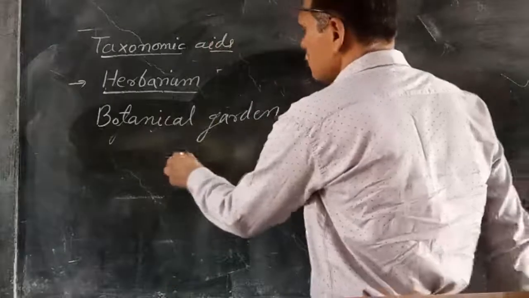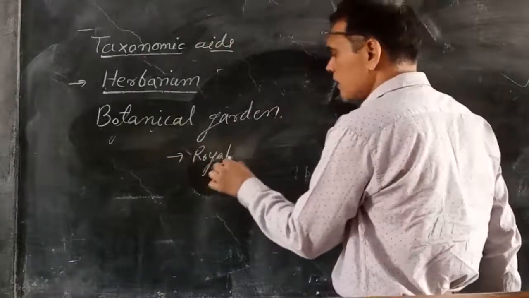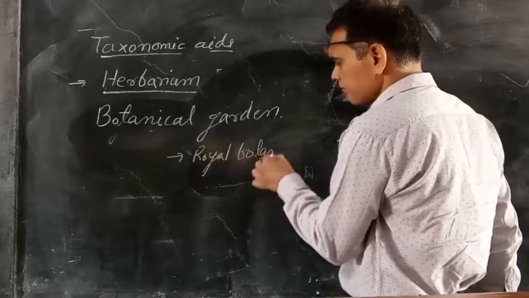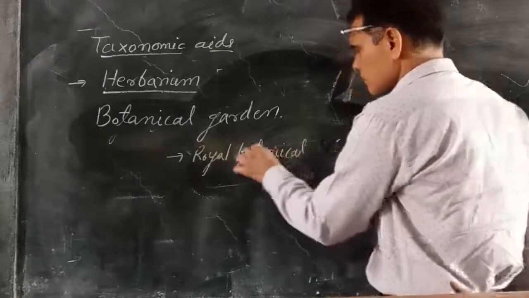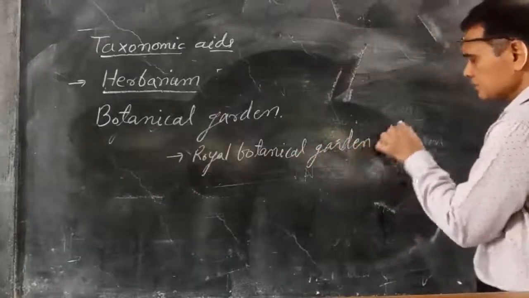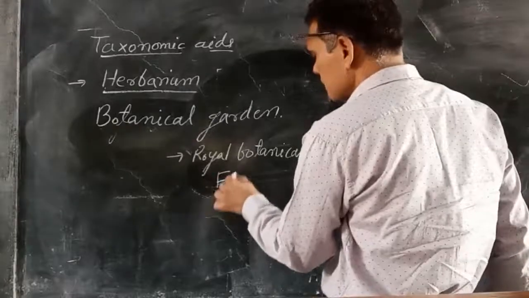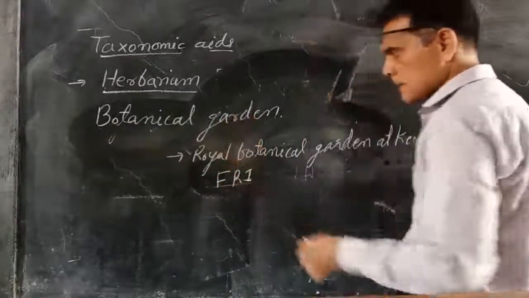Again, the example is the Royal Botanical Garden at Kew, and the Forest Research Institute, Dehradun, FRI, Dehradun.